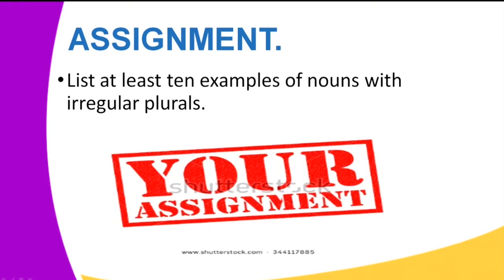For example, we talked about borrowed words, and we have child, children. Learner, list 10 examples of such.